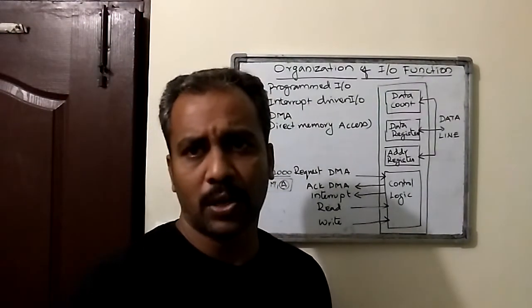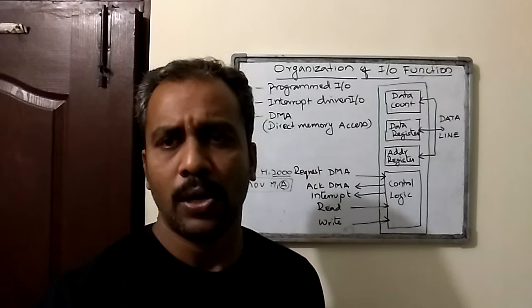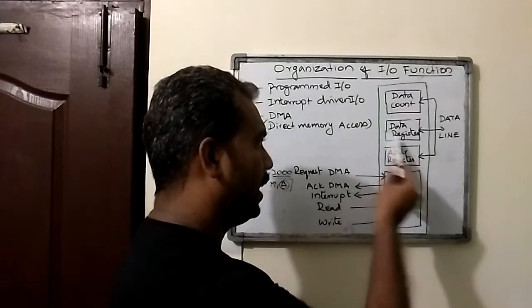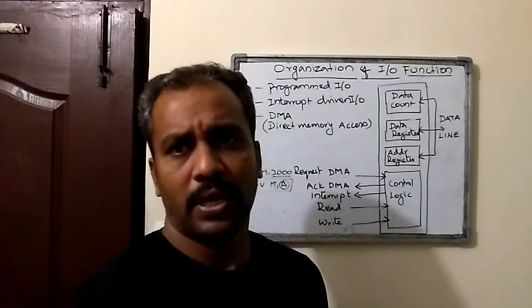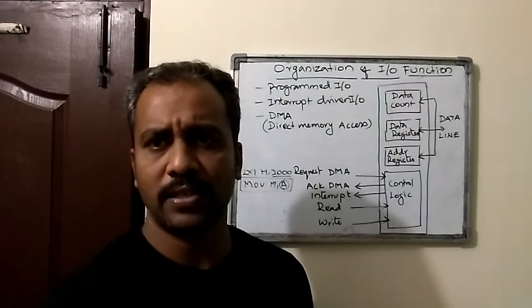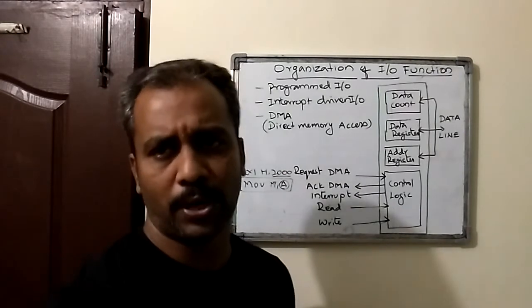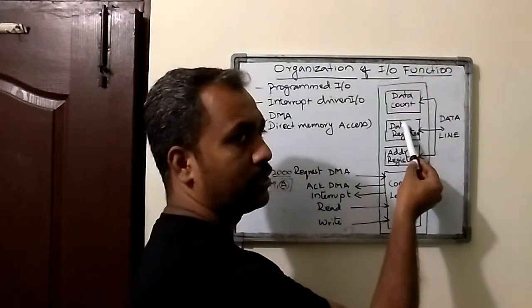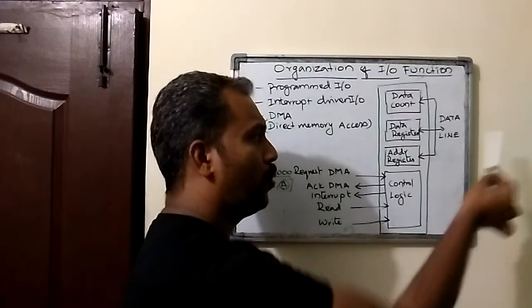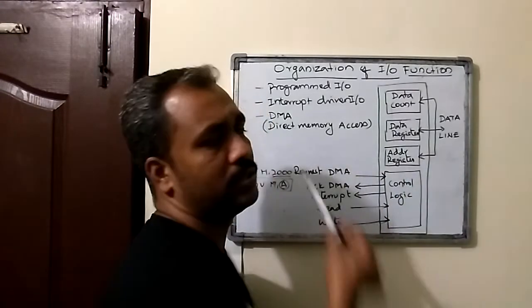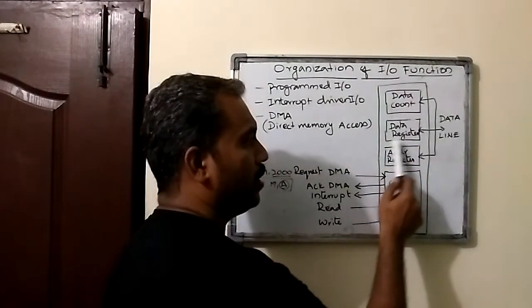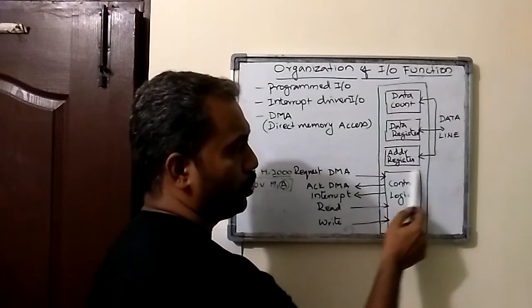So at every step, the data count register will keep on decrementing. Whenever it reaches 0, that is the end of the IO operation. And the data register is, in case the processor needs to write something, the data which it wants to write in some particular location will be kept in the data register. Then it initiates the write operation. So the data stored in the data register will be stored in the address specified by this address register. In case of a read operation, it will be empty initially, and the location from which we want to read will be loaded here.